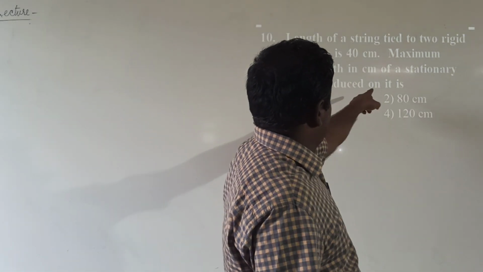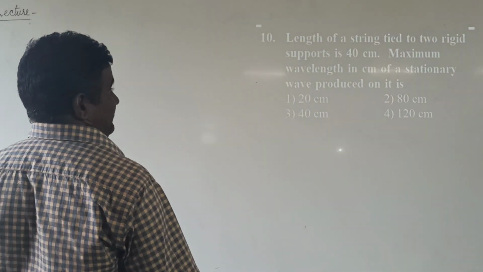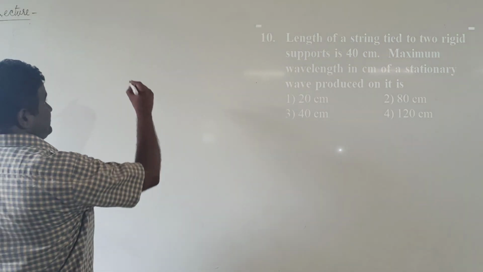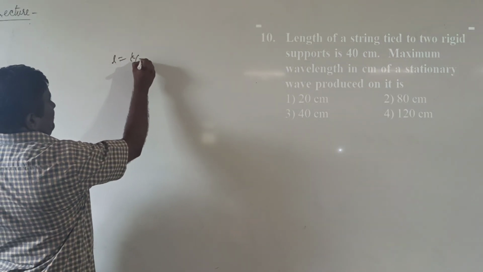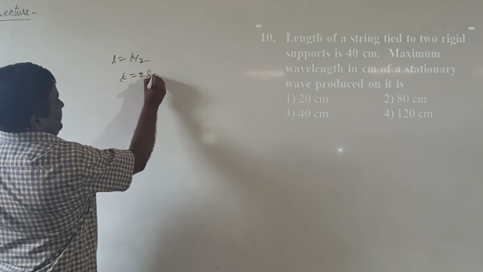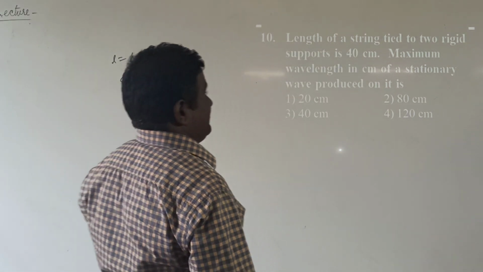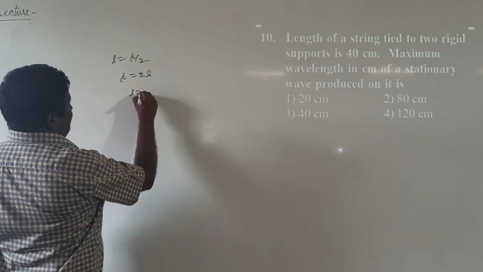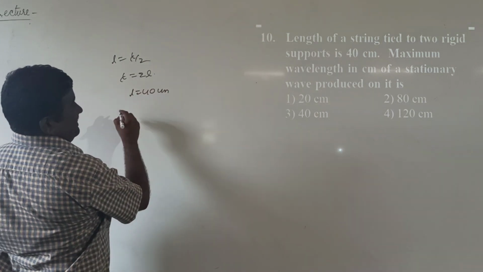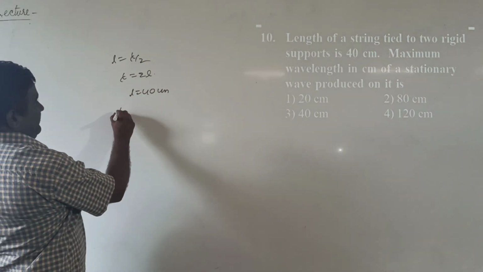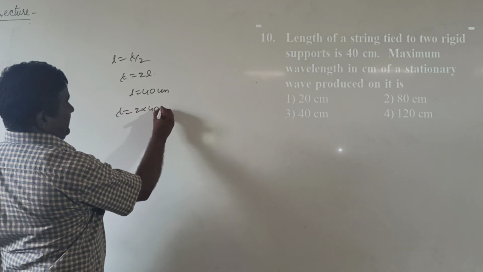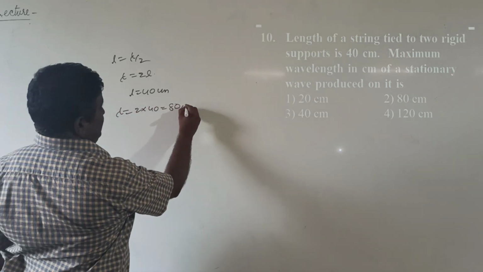In a stationary wave, the distance between two successive nodes or antinodes L equal to λ/2, then λ equal to 2L. The length of the string in the given data L is 40 centimeters, then wavelength λ equal to 2 into 40, it is equal to 80 centimeters.